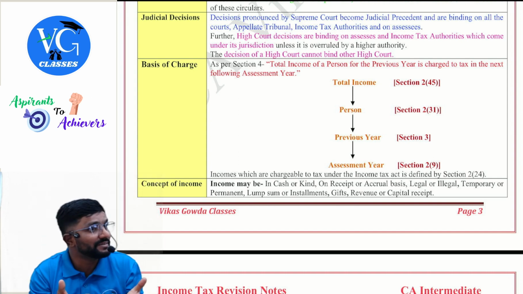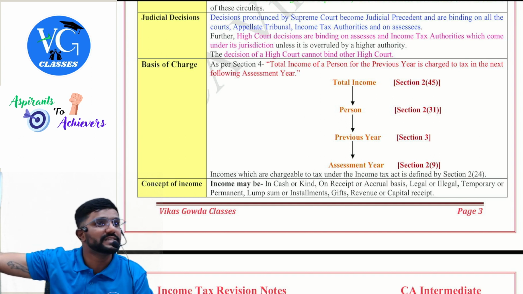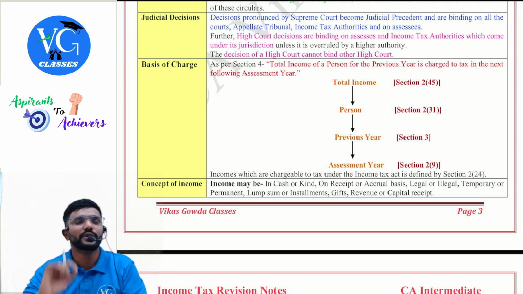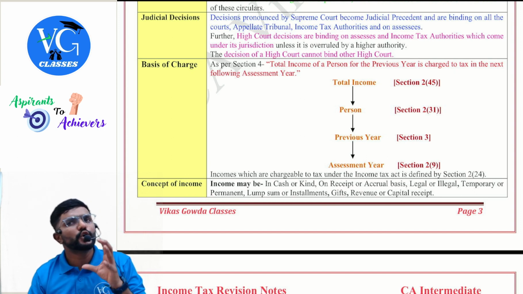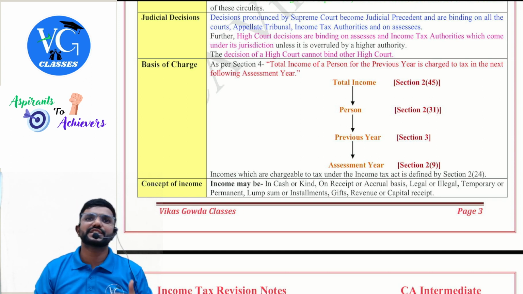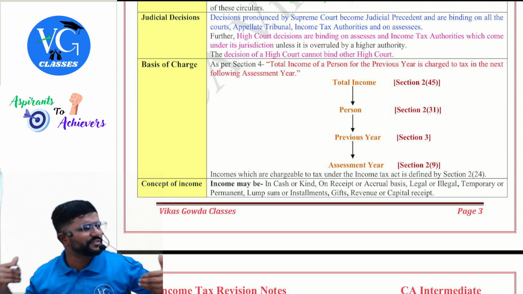First, let us cover what is covered in income tax law. Then we will tell where it is taxable. Now we are learning the general charging section. What is the general charging section telling, sir? Total income of a person earned in the previous year is chargeable to tax in the assessment year. So that means they have used a few terms, sir.